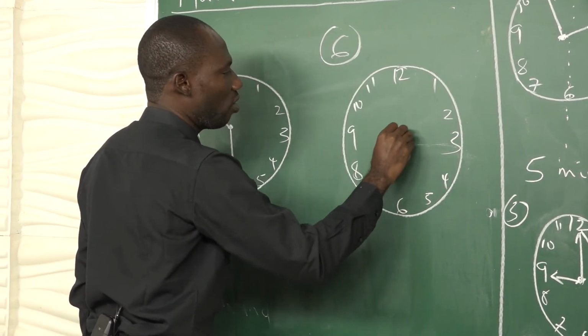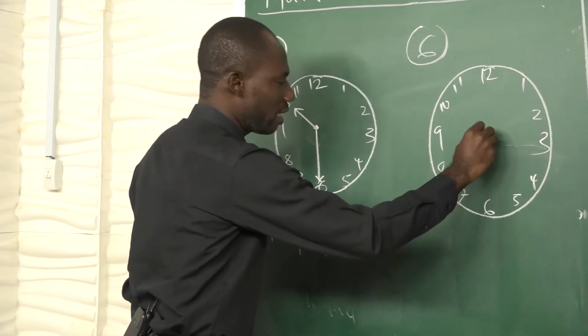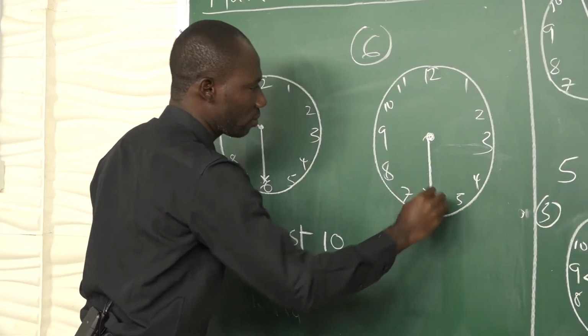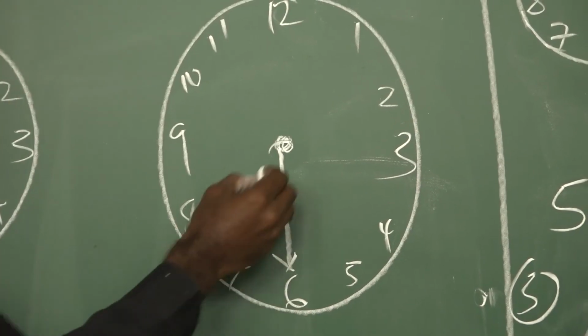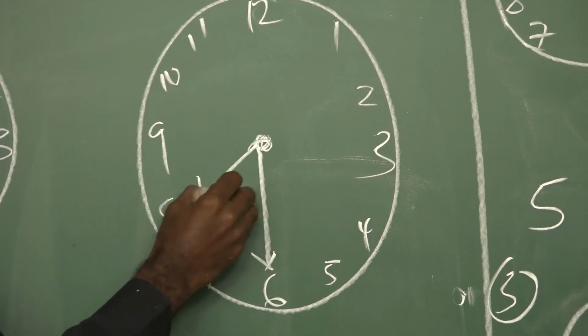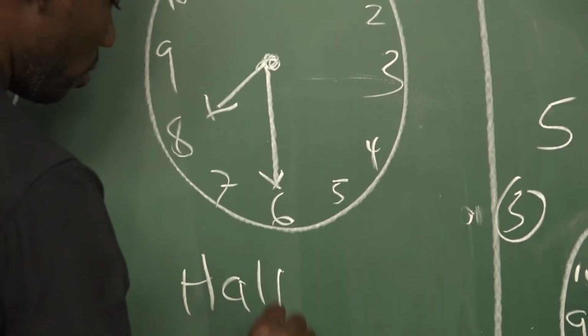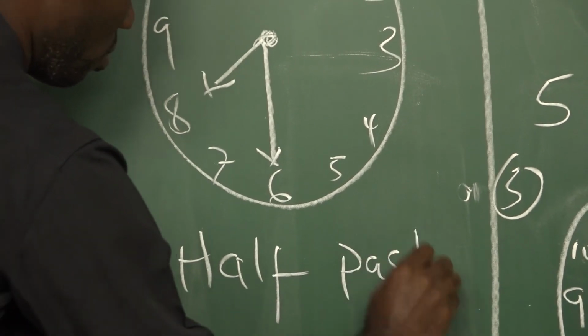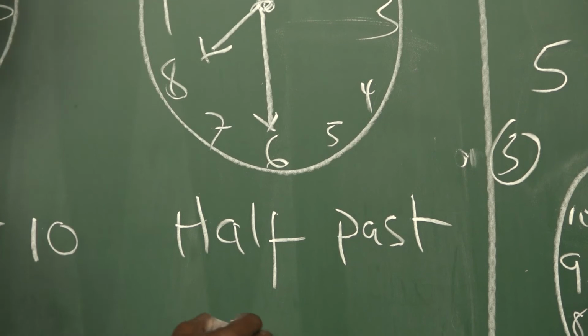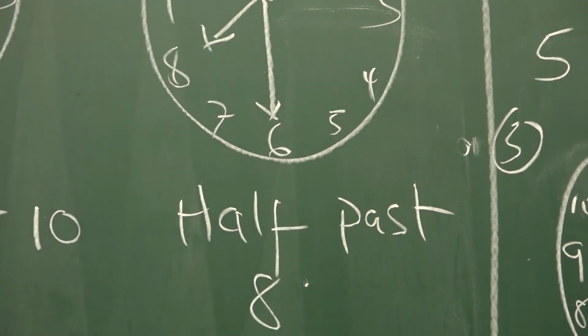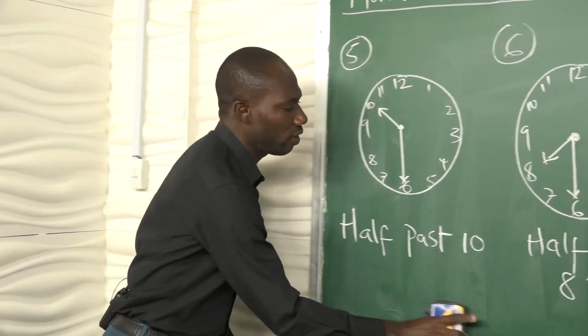If we have our long hand located again at 6 and the short hand is located at 8, it is half past 8. So that's all for this class.